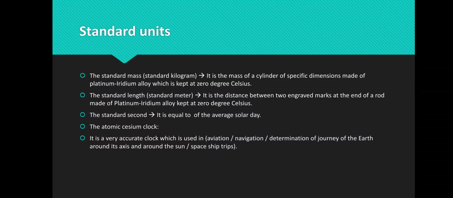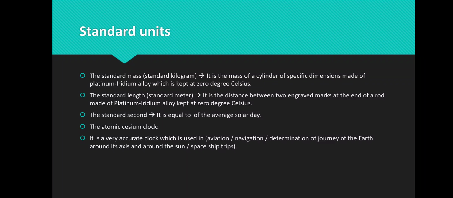Now we are going to learn why we use platinum iridium, because of 3 points. Number 1, it's rigid. Rigid means easy to be shaped, hard to be broken. Number 2, it's chemically inactive compared to other metals. All of the metals are chemically active, but if we compare the chemical activity of platinum iridium to other metals, it is inactive, it has very small activity.